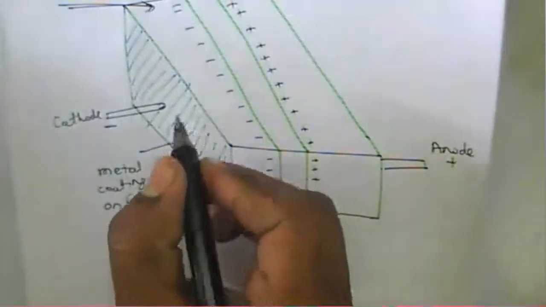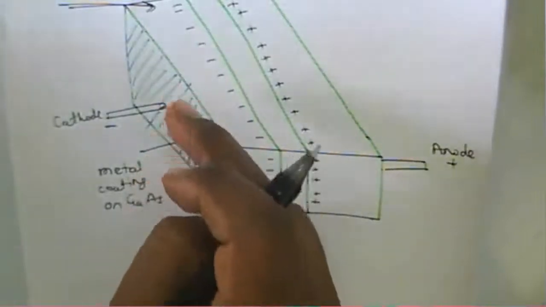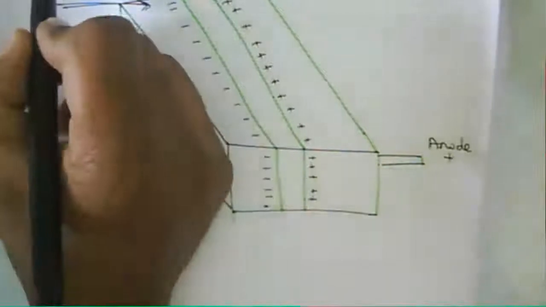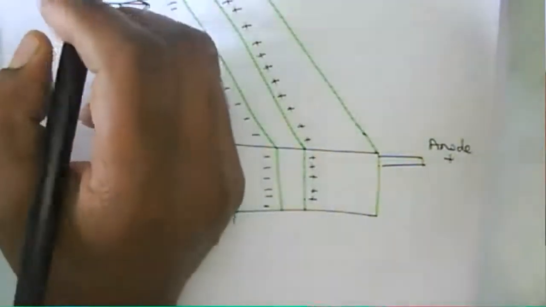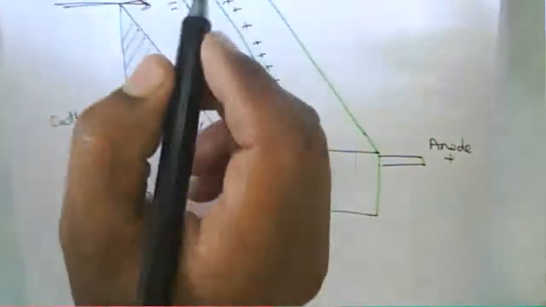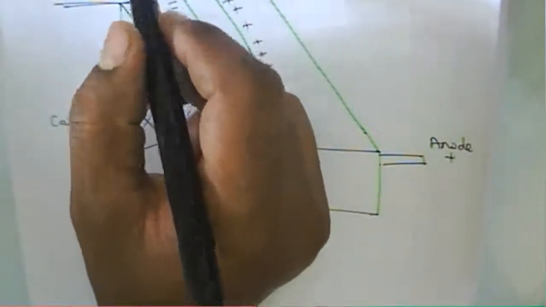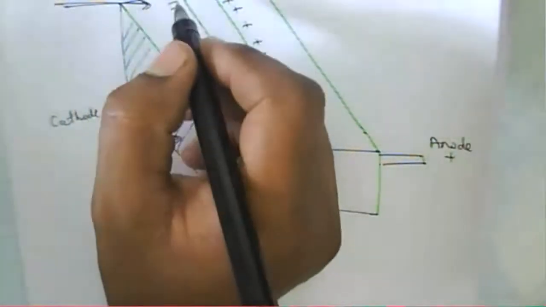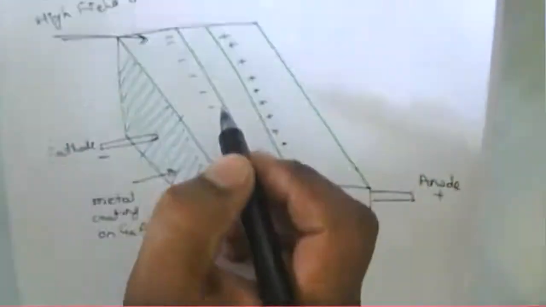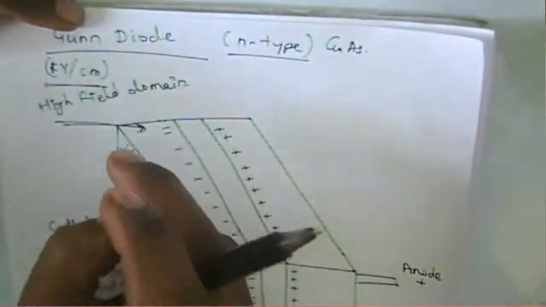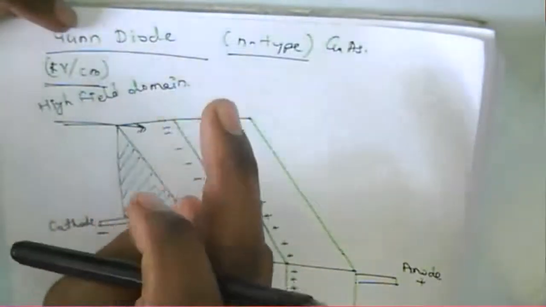A gunn diode has some drift velocity of the charge carrier when we apply an electric field.